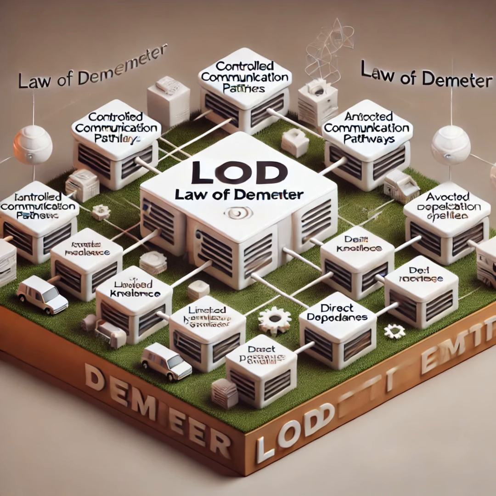Exactly. But here's the thing. That seemingly innocent line of code is actually a violation of LoD. Wait, really? Why? What's the issue? The problem is that the user object, in this case, shouldn't need to know about the internal structure of the playlist object. I don't think I've ever thought about it that way before. It's like expecting a customer at a restaurant to go into the kitchen and tell the chef exactly how to prepare their meal. Okay, that's a hilarious image. It creates all these unnecessary dependencies between different parts of your code.